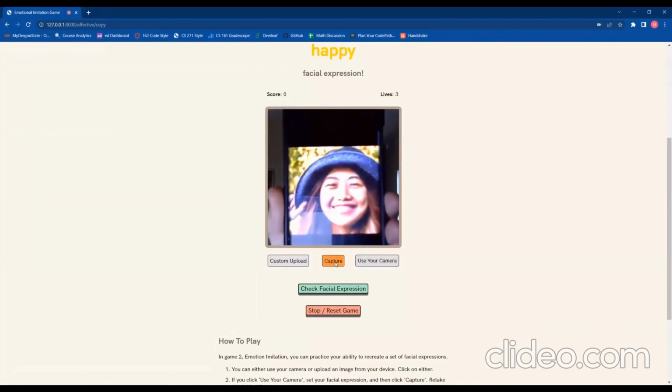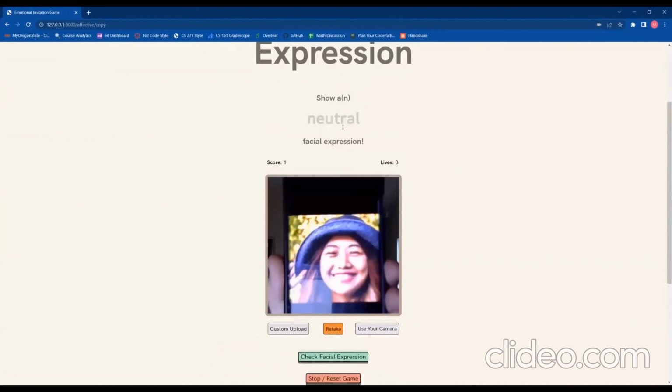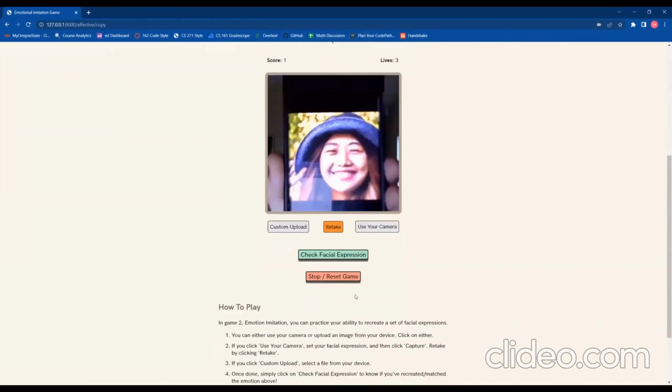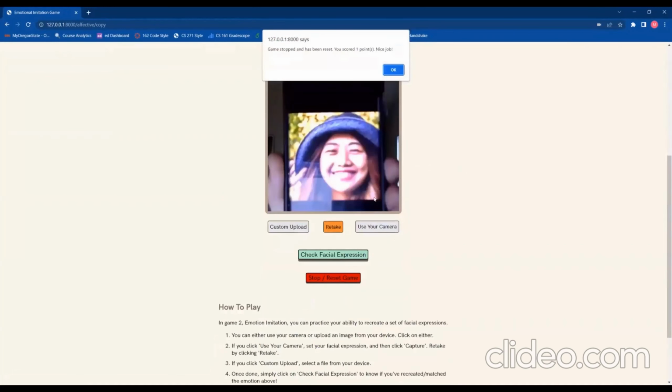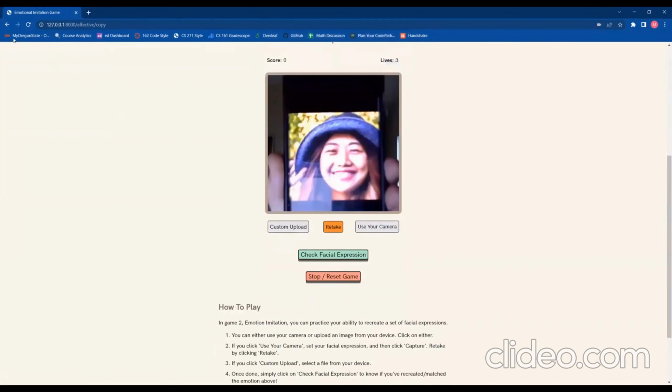They can capture and retake the image as needed, and then they can submit it to the AI that will then hopefully be able to tell them correctly whether or not they displayed the prompted emotion, and then their score and lives will be tracked similarly to game one until they either run out of lives or choose to stop the game.